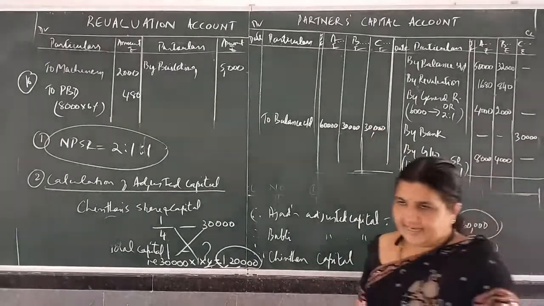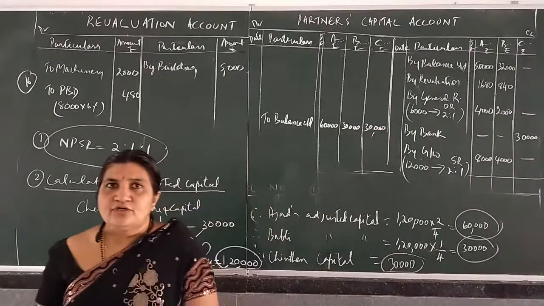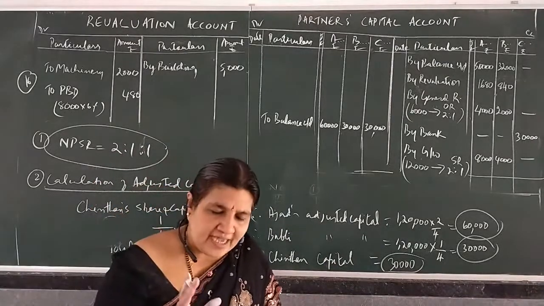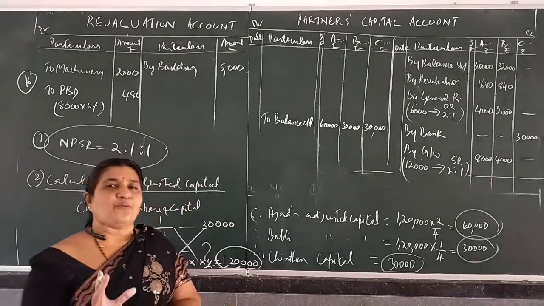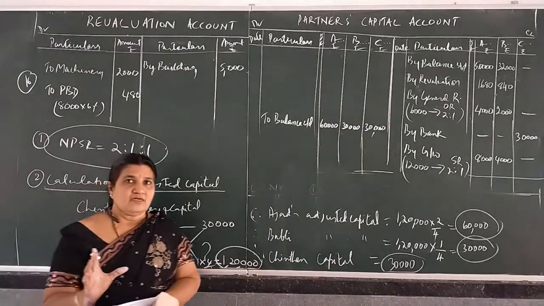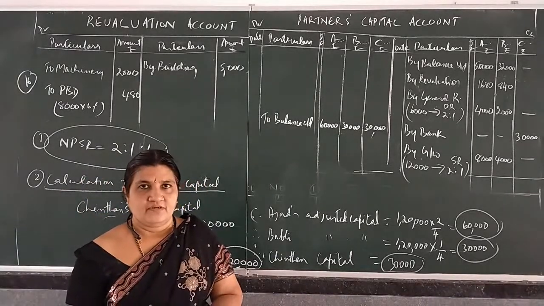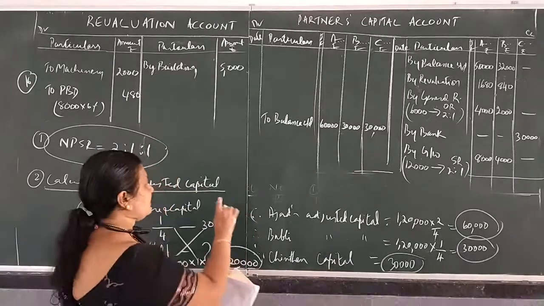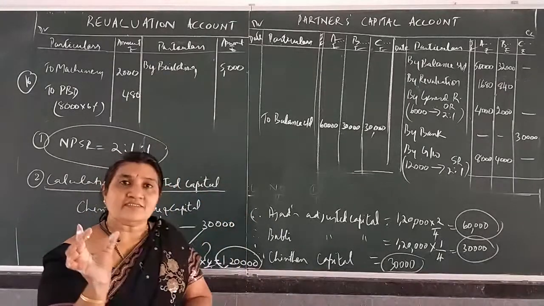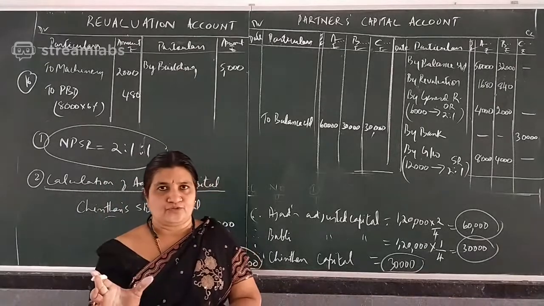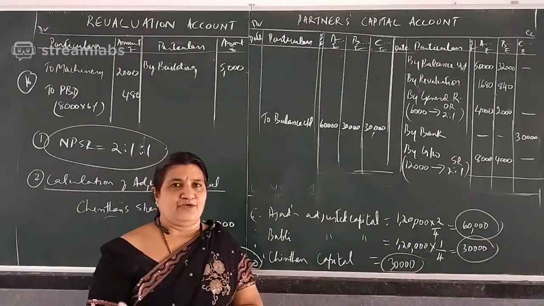Again I will tell, for those who did not understand. In the question, when it says new capital should be adjusted according to the new profit sharing ratio, first see whether the new profit sharing ratio is given in the question. If given, no need to do the working note, use the same ratio. If not given, you have to calculate.